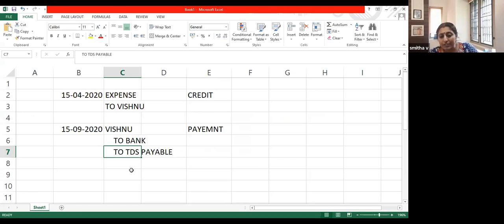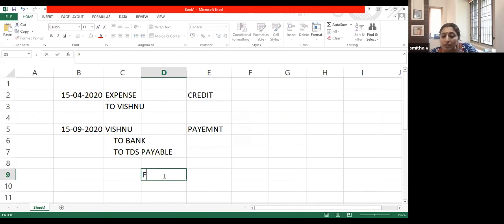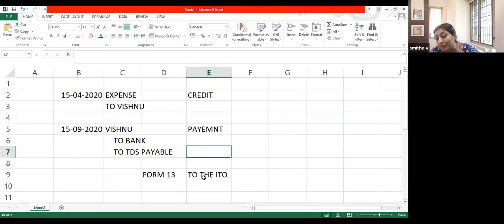There are two options. One is you make an application in Form number 13 to the income tax officer. Vishnu, you make an application to the income tax officer telling that there are some difficulties. Please, sir, please tell the ICAI not to deduct TDS.